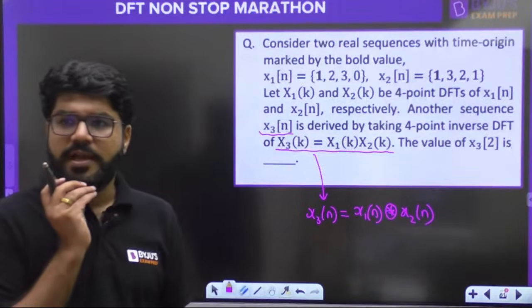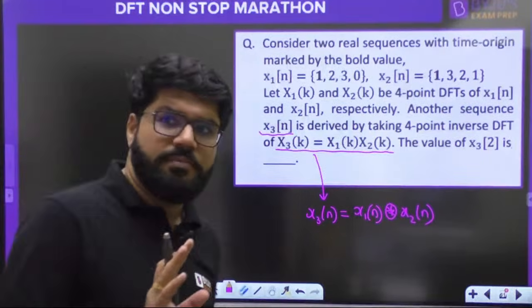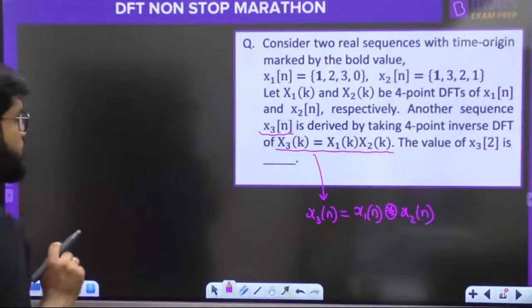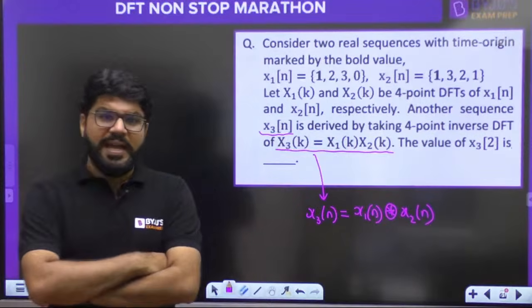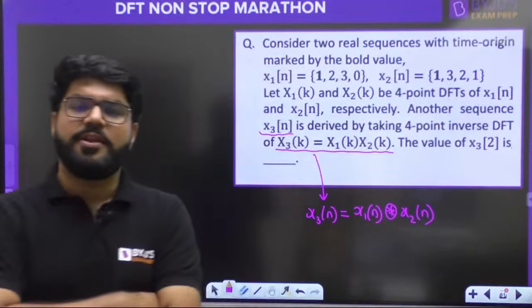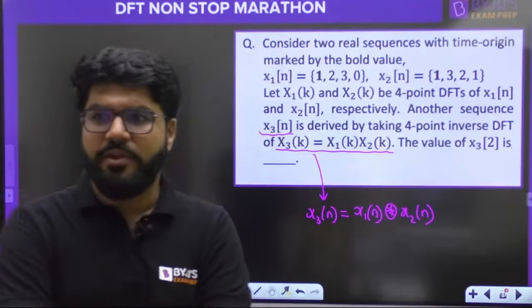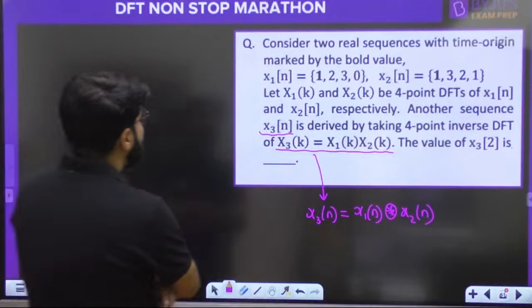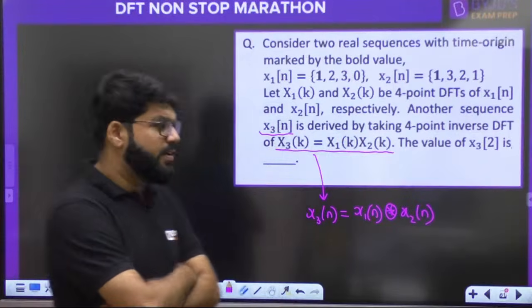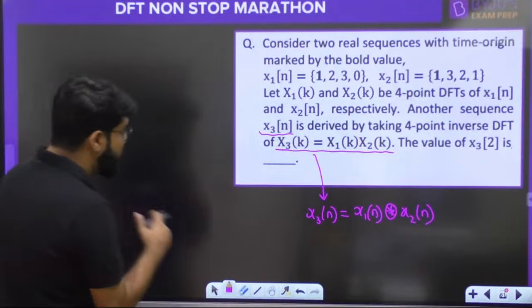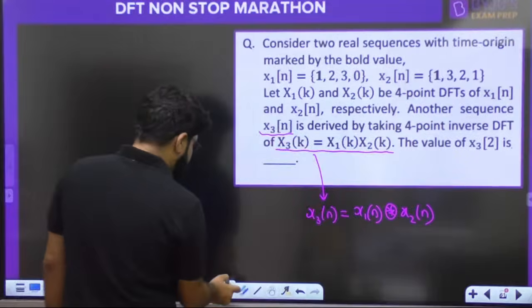Okay, so Kishan and Arun say 11 by 4, many are saying 11, Budepu says 13. It is x1[n] circular convolution x2[n]. Again, based on circular and linear convolution, there was a 2-mark question in GATE 21 also. We will discuss that. So x1[n] and x2[n] are given to you. Now what to do? देखो, हमें केवल इसका circular convolution करना है.